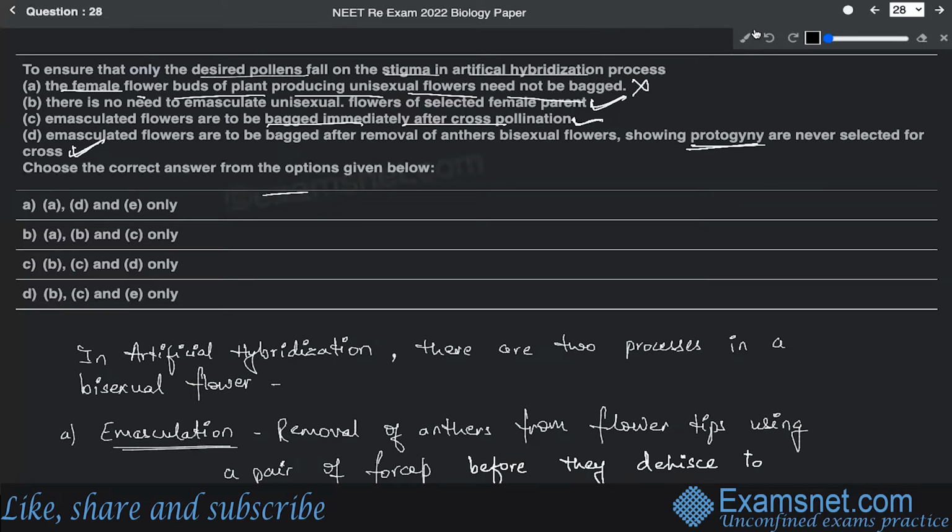So if you look into the options that have been given, it's B, C, and D which are correct. So A, D, and E; A, B, and C; B, C, and D. That means option C is the correct answer. All right.